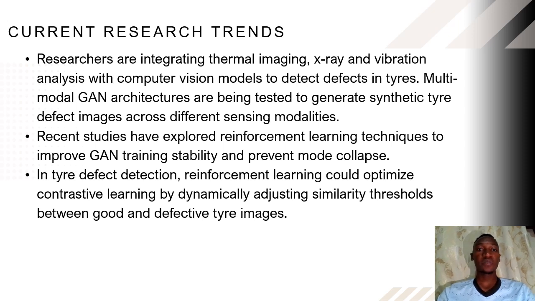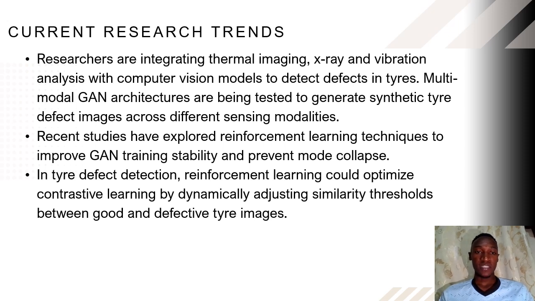Then current trends or research. Like I explained, we can use thermal imaging, X-ray, and vibration analysis with computer vision models to detect defects in tires. Using multi-modal GAN architectures, we can test and generate synthetic tire defect images across different sensing modalities, and then use the GAN to train the model using real and fake data.